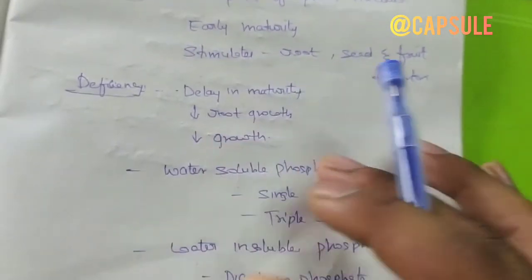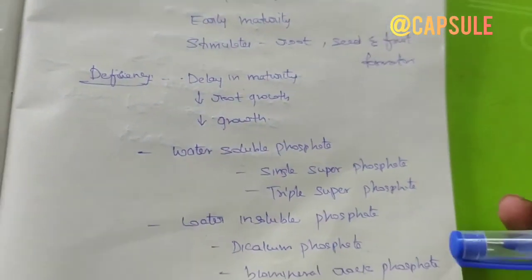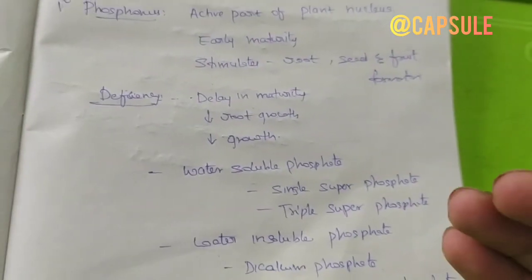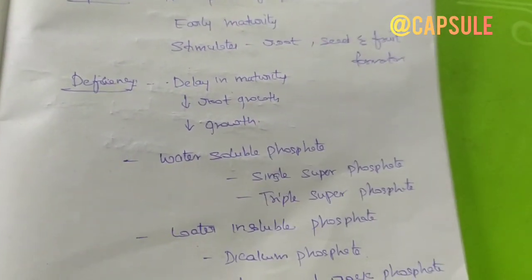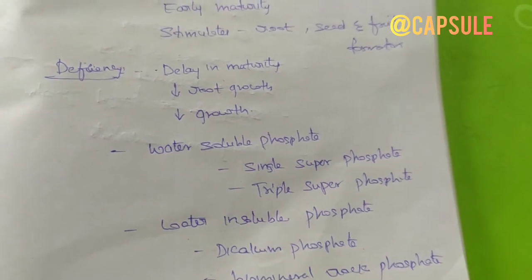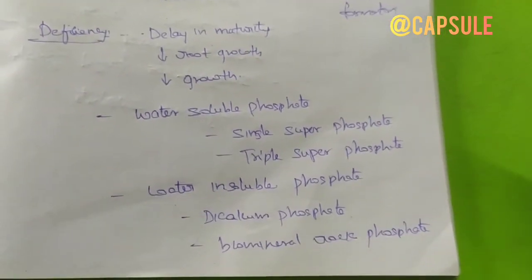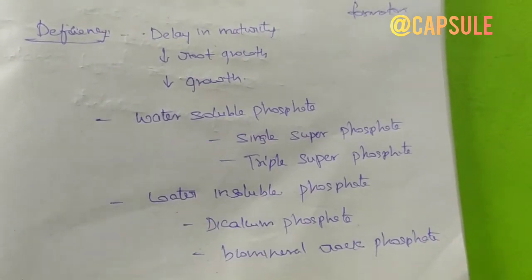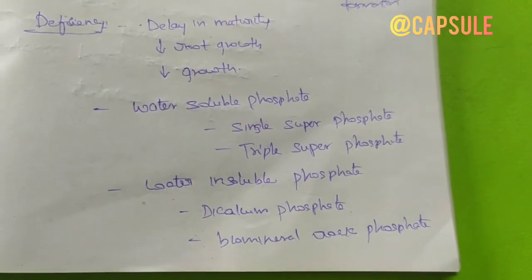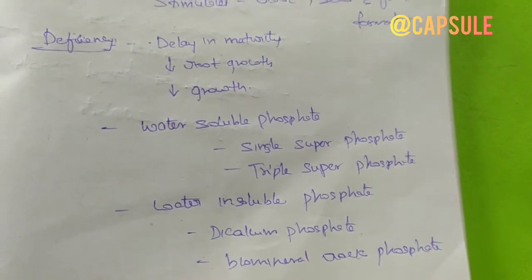Okay. Coming to the available forms of phosphorus. Phosphorus is available in 2 forms, water soluble and water insoluble. The water soluble forms are single superphosphate and triple superphosphate. And coming to water insoluble phosphate, these are dicalcium phosphate and biomineral rock phosphate.